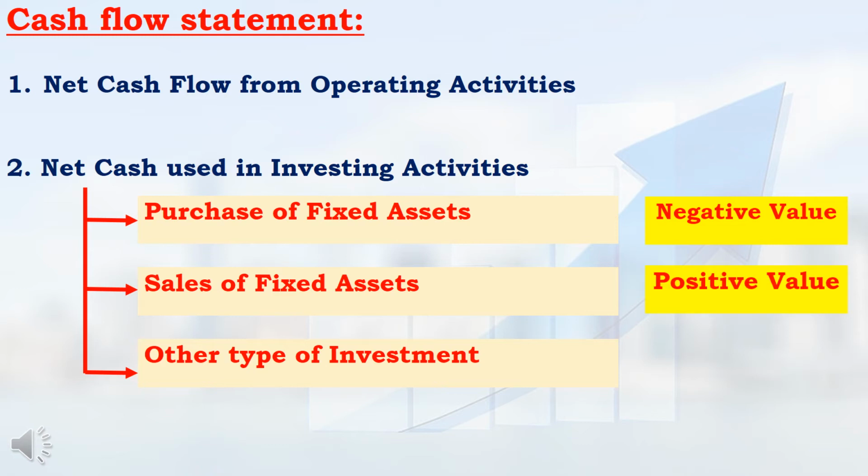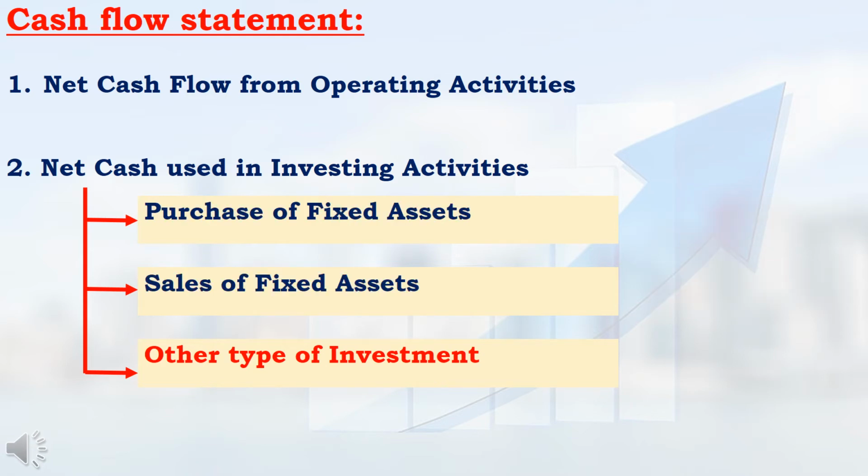Similarly, if that company sells any property, that will be mentioned under sales of fixed assets. As the company is doing sales, cash will come inside the company, so this value will be mentioned in positive. Other than purchase or sales of fixed assets, any other investment by that company will also be mentioned under net cash used in investing activities.